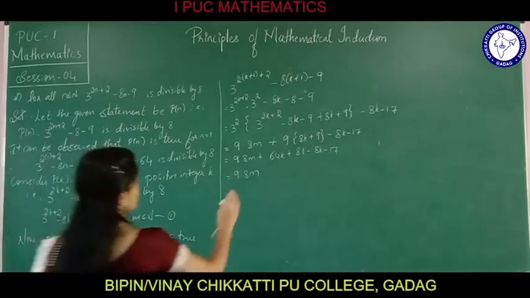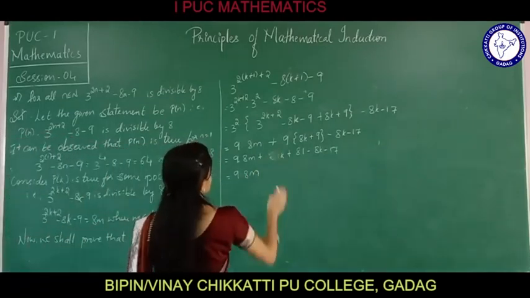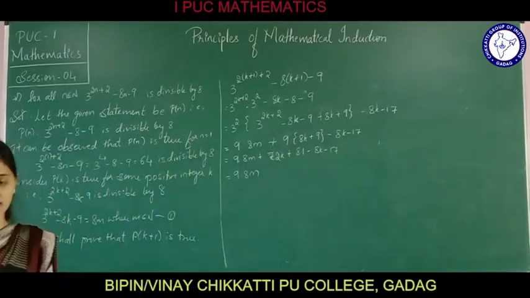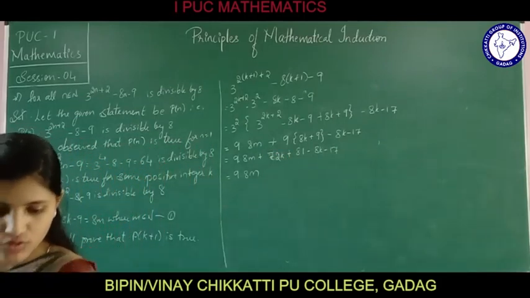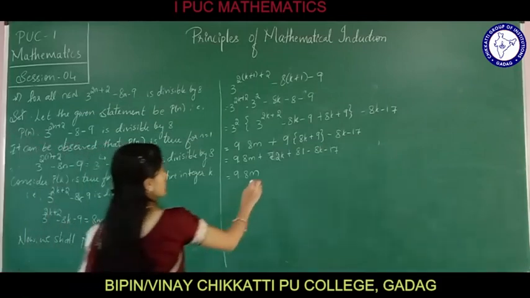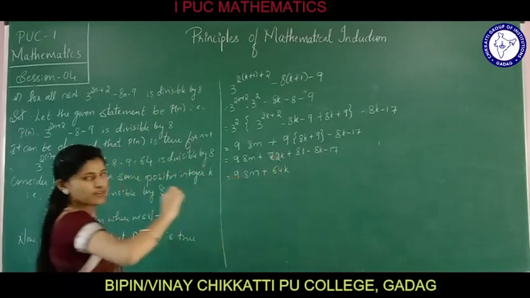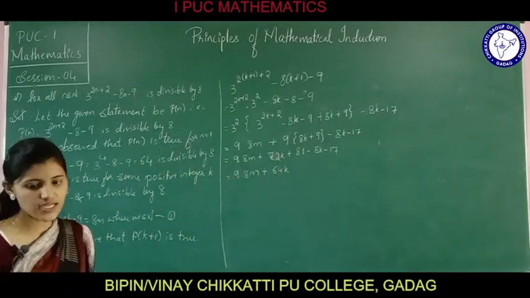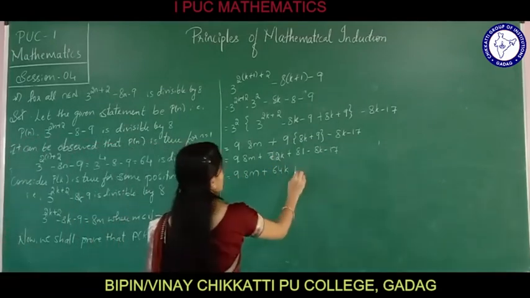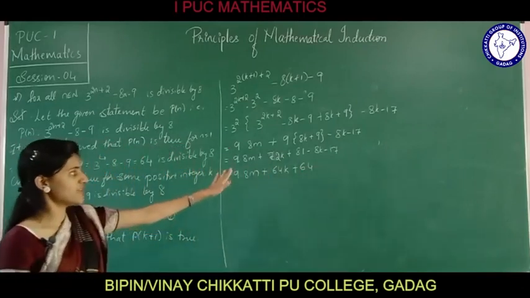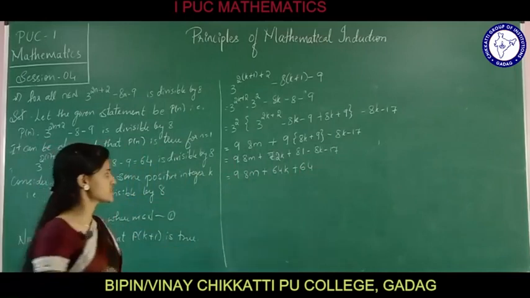So 72k minus 8k is going to be 64k, and 81 minus 17 is going to be plus 64. So we have 9 into 8m plus 64k plus 64.